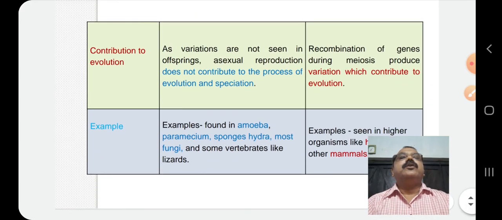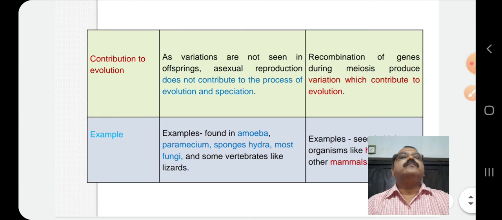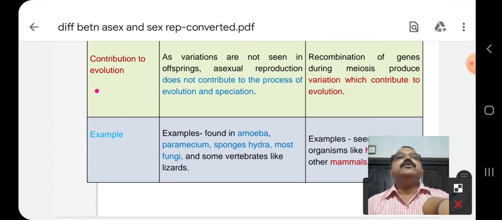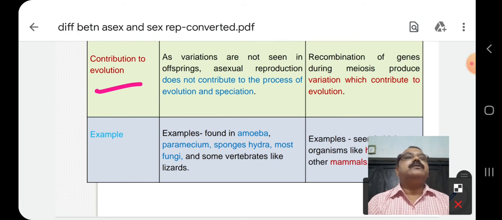Next character, contribution to evolution. As variation is not seen in offspring, asexual reproduction does not contribute to the process of evolution and speciation. That means no special structure or no new species is produced by asexual reproduction. But in case of sexual reproduction, as there is the creation of variation in the offspring, this type of reproduction seems to contribute to evolution.